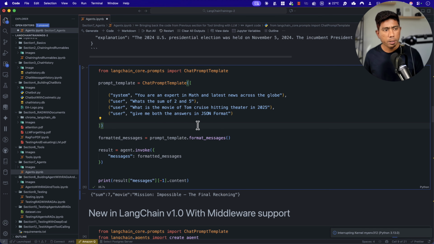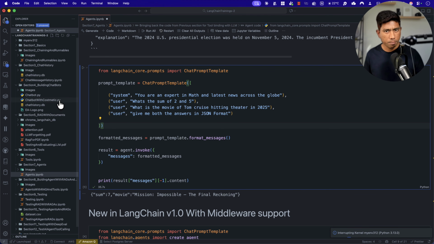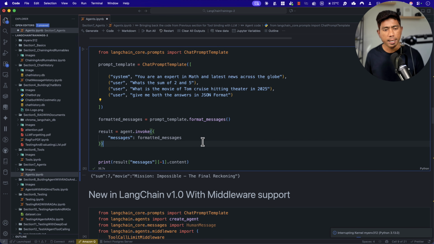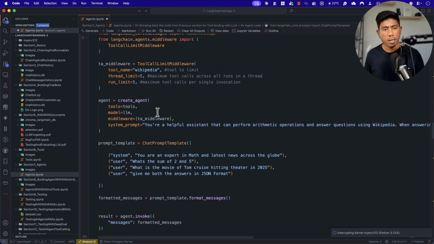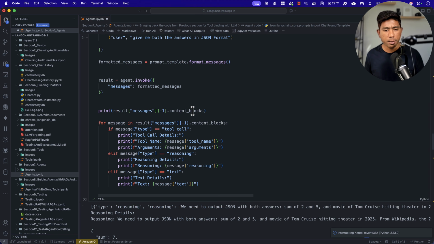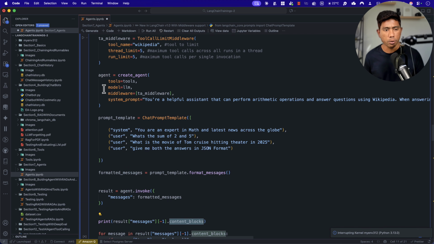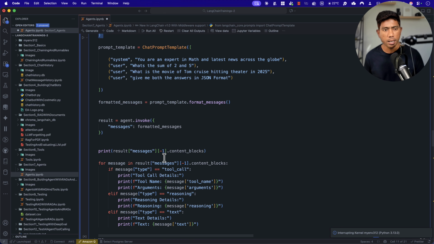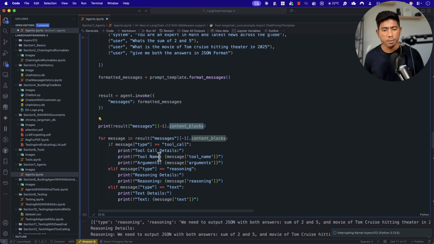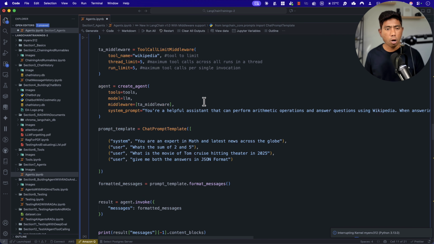So if you just go to this particular code, again, this code is something which I'm building for the course. So this is going to be rolling out pretty soon to the course. But you can see that right now with this particular feature of the content block, I can go and create this particular agent over here. And with the content block, you can also specify what type of message that is. Is the type which is returned from the large language model a tool call, or a reasoning, or a text message that you're going to get as an output for the prompt that you have passed in?